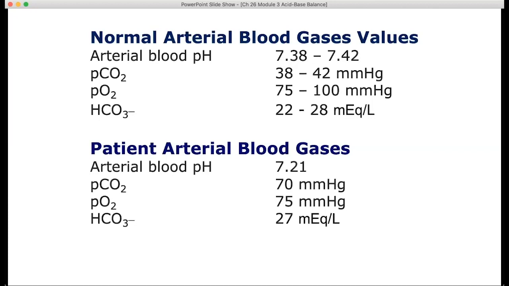Carbon dioxide levels are elevated, oxygen is normal, and bicarbonate is normal. Since the pH drops and the carbon dioxide goes up in opposite directions, this is going to be respiratory acidosis. If this was metabolic acidosis, the pH would drop and the bicarbonate ions would be below normal as well.